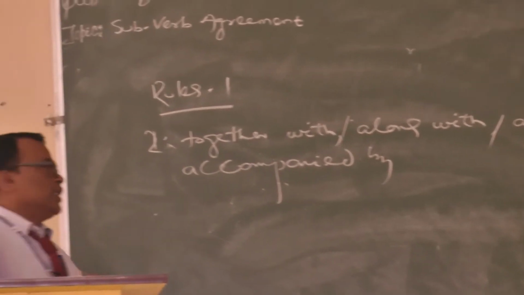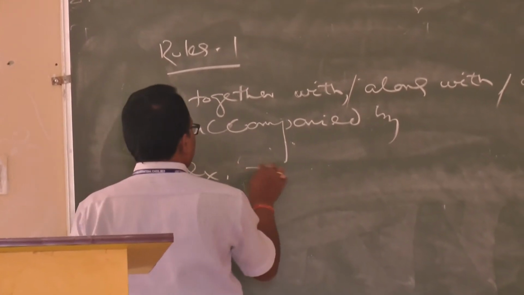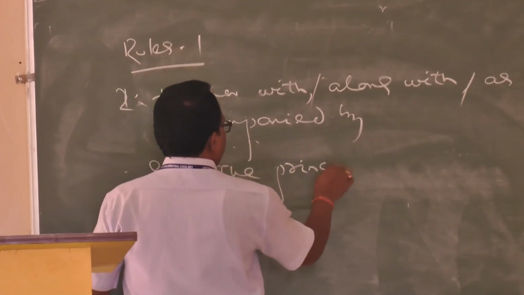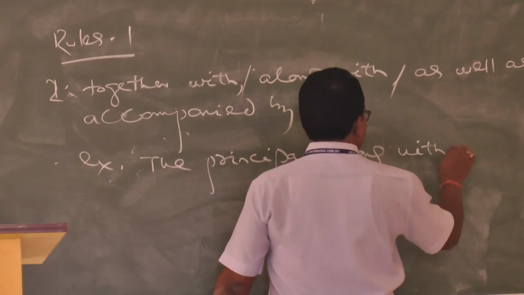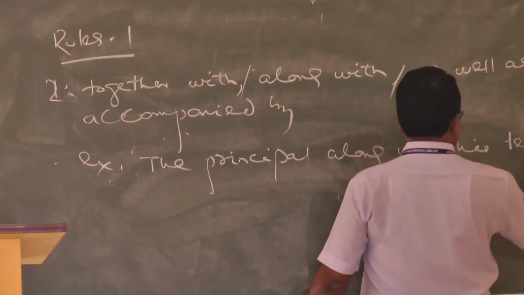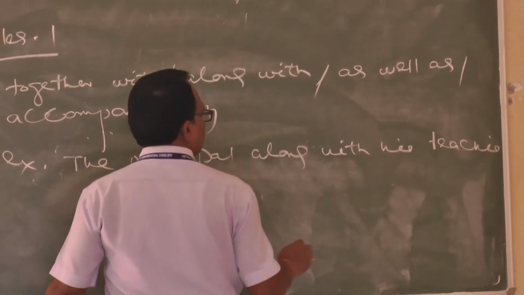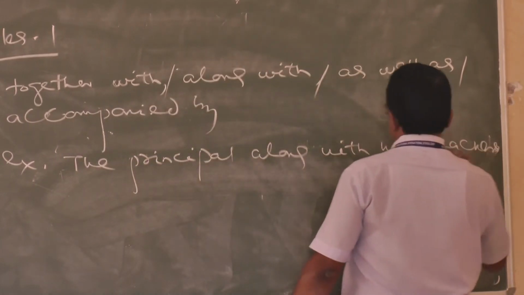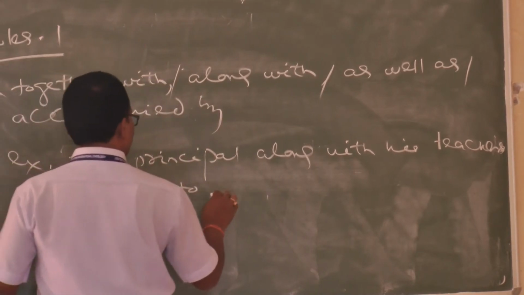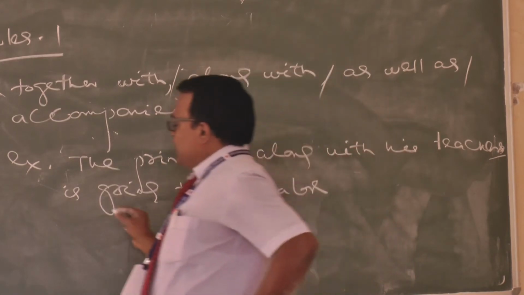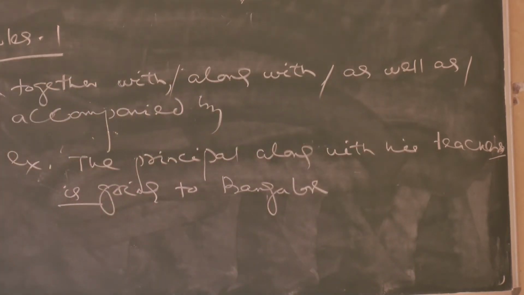Understood now? Example: the principal, along with his teachers, is going to. Here see, the principal along with his teachers: teachers is plural, but is is used for whom?